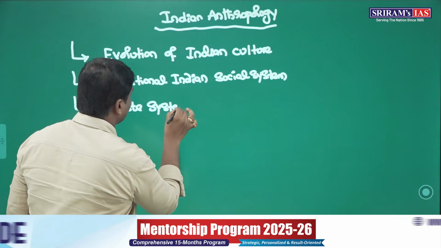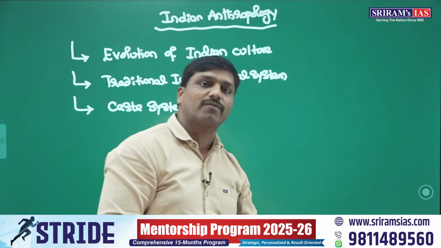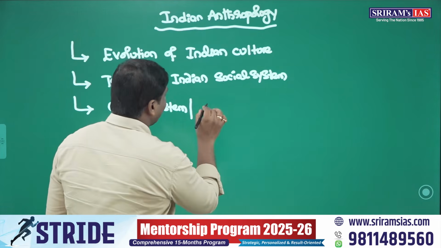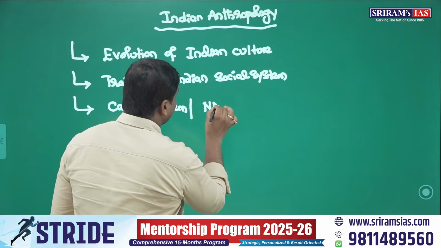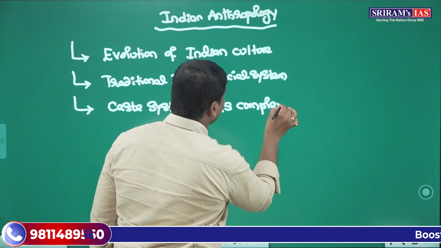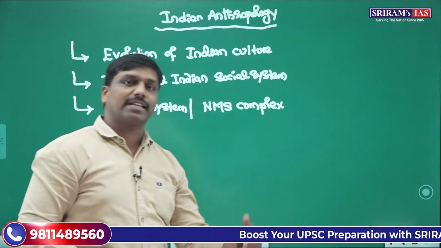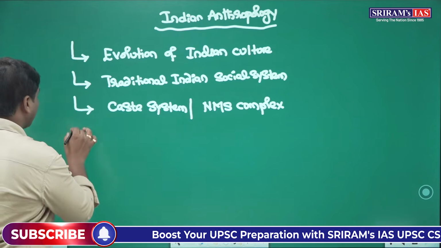The caste system: how it evolved, how it is different from Varna, and theories of the origin of caste, all those things. Then we have some other things in the syllabus like the NMS complex, the nature-man-spirit complex: how nature, man and spirits are connected. The sacred complex is another important topic like that.